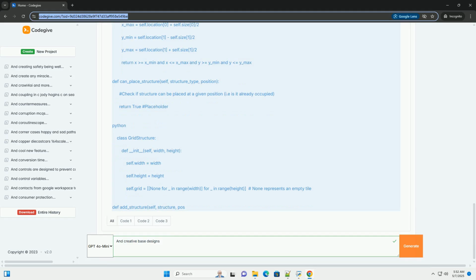Resources: a dictionary or data structure holding the resources available to the base, for example minerals, energy, population. Defenses: a list or data structure containing defensive structures, for example turrets, walls, shields, and their configurations.